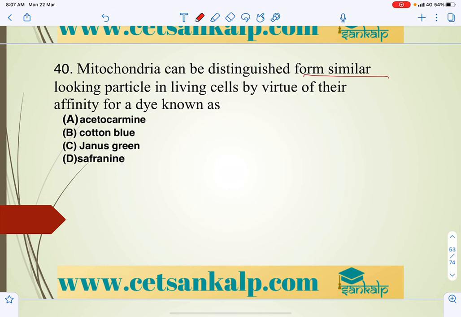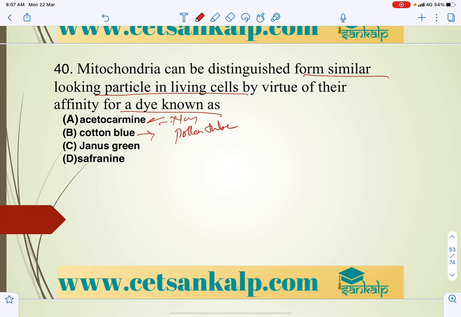Mitochondria can be distinguished from similar looking particles in living cells by virtue of their affinity for a dye known as what? Mitochondria can be distinguished with the help of Janus green. Acetocarmine stain is generally used to see the nucleus, and cotton blue stain is used for pollen tube germination.